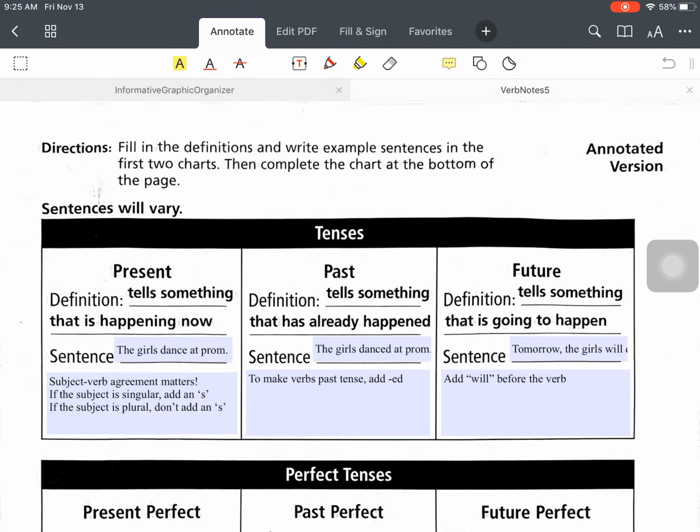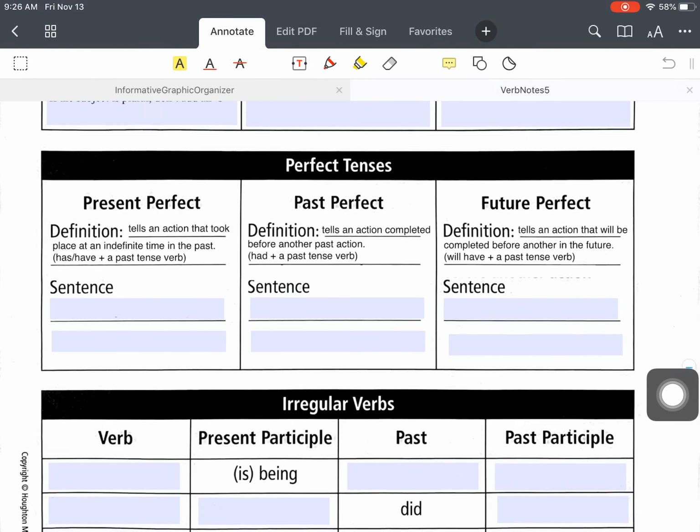So last week we did the regular tenses, so present, past, and future tense. Keep in mind that with present tense, subject-verb agreement matters. So if your subject is singular, you have to add an S to the verb. If the subject is plural, you don't add an S. However, with past tense, subject-verb agreement does not matter, and with future tense, it also does not matter. So keep that in mind as we move forward.